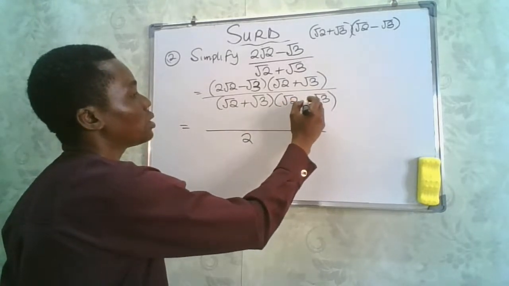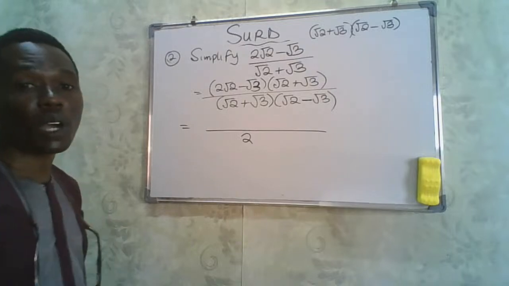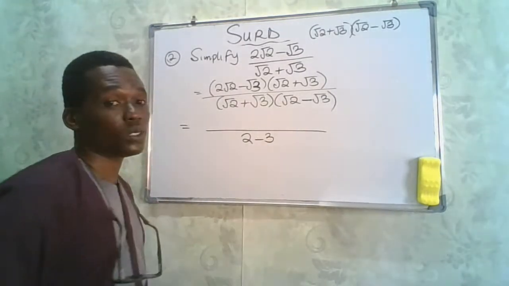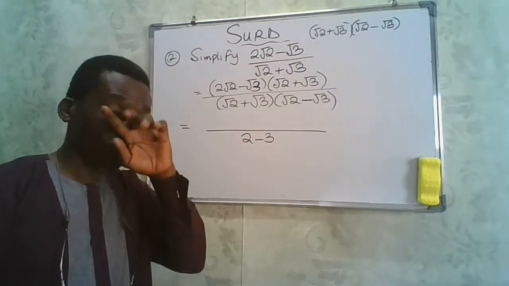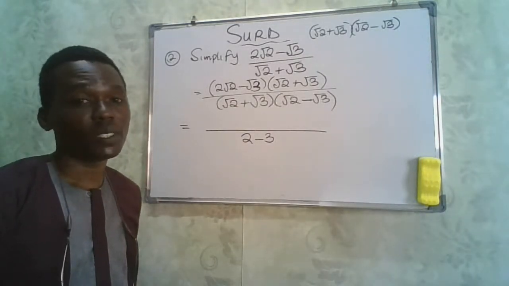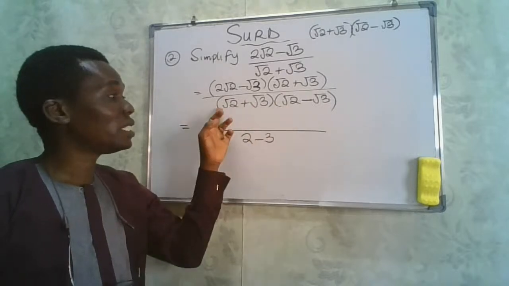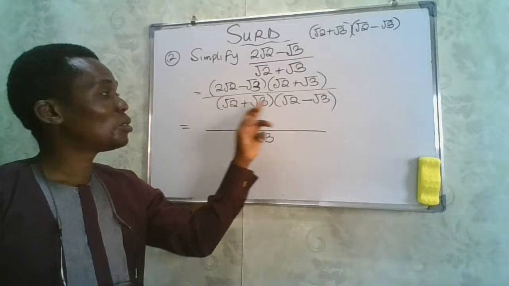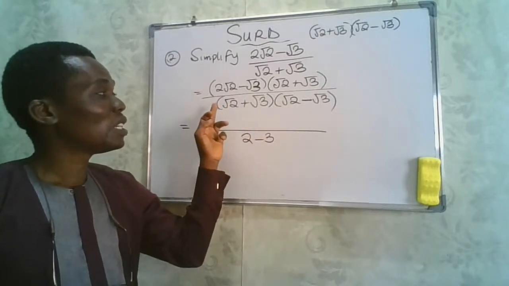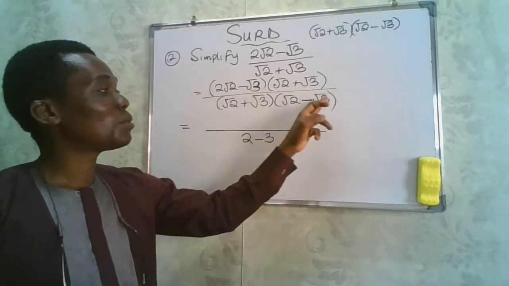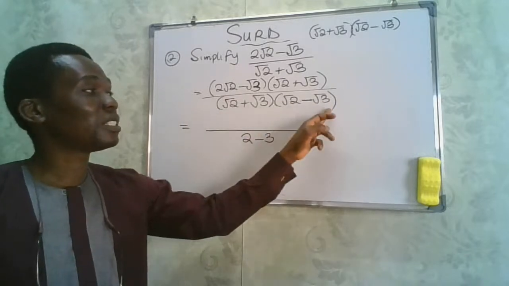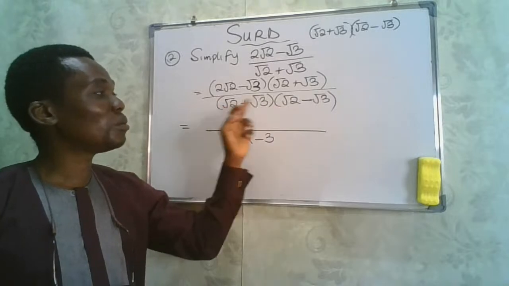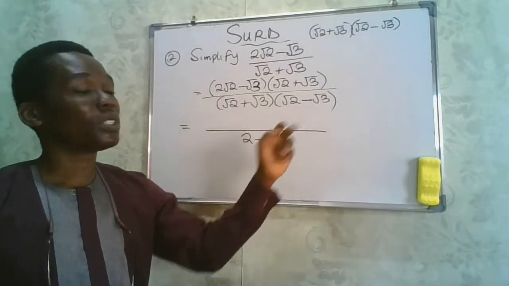This is negative. It's just like you having a difference of two squares. It will definitely give us 2 minus 3, right? Because if you multiply all this, at the end, root 2 times root 2 will give you 2. Root 2 times negative root 2 will give you negative 6. At the end, this negative will clear positive 6, and then we'll still be left with 2 root 3.